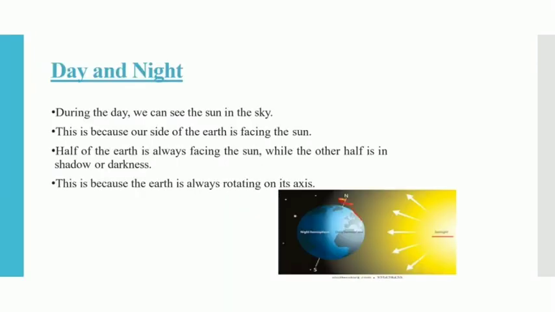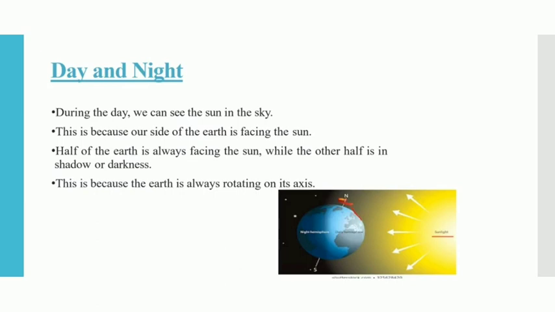Next is day and night. During the day, we can see the sun in the sky. This is because our side of the Earth is facing the sun. Look at this picture. Half of the Earth is always facing the sun, while the other half is in the shadow or the darkness. And that part will have night time.